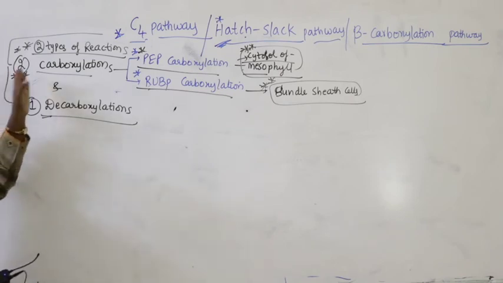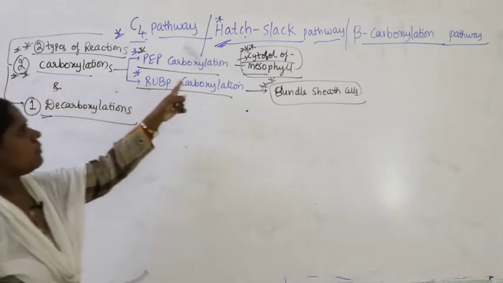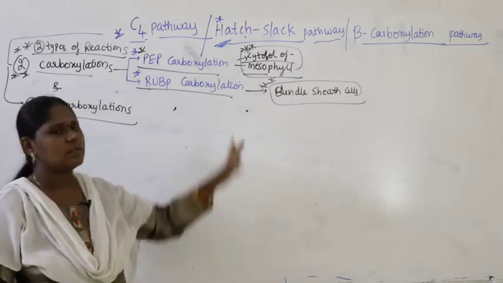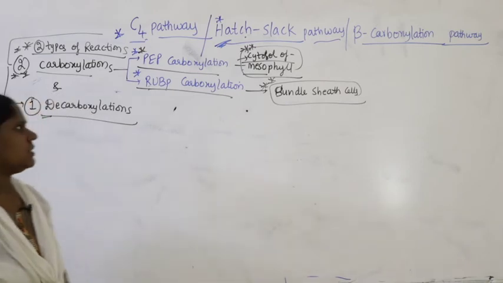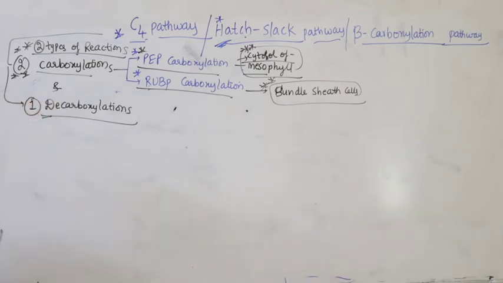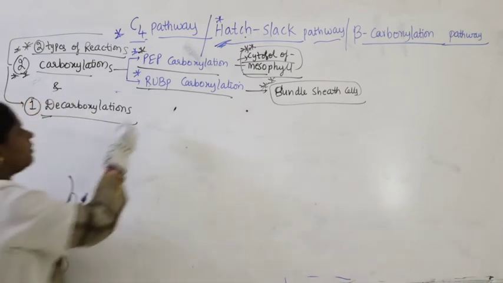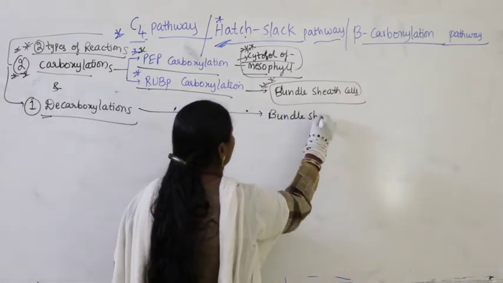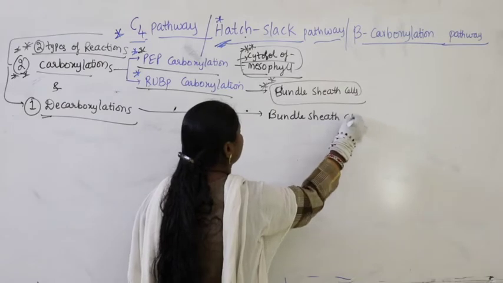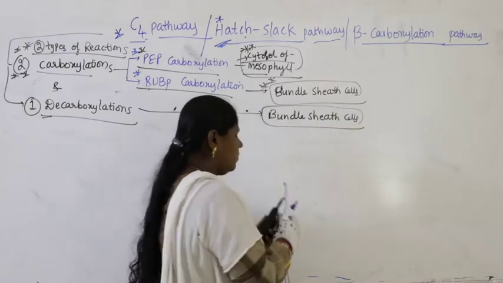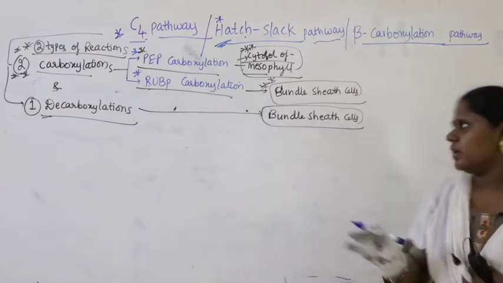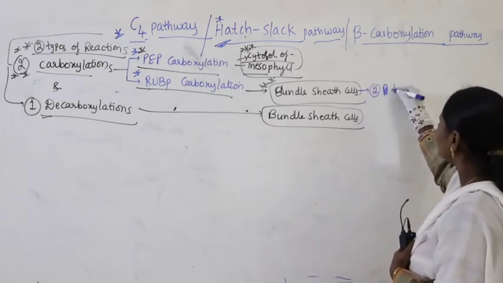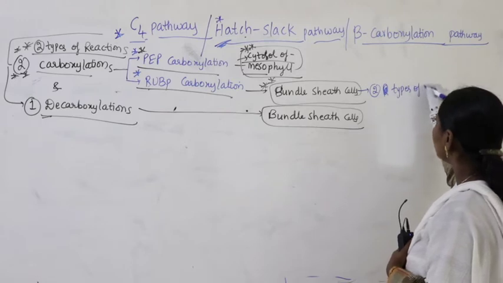So out of the two carboxylations, PEP carboxylation occurs in the cytosol of mesophyll and RuBP carboxylation occurs in the bundle sheath cells. Similarly, where does decarboxylation occur? Decarboxylation also occurs in bundle sheath cells. So bundle sheath cells undergo two types of reactions. Whenever the question is asked, bundle sheath also undergoes two types of reactions. What are the two types of reaction?